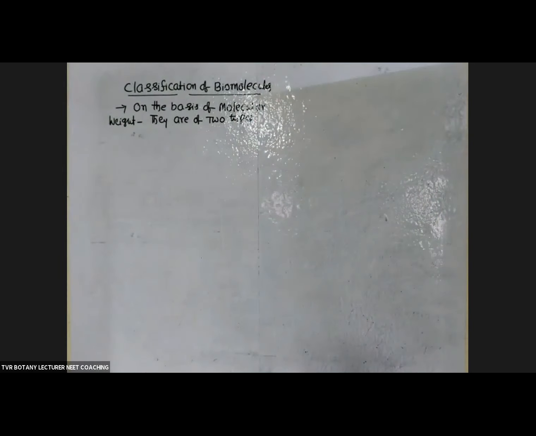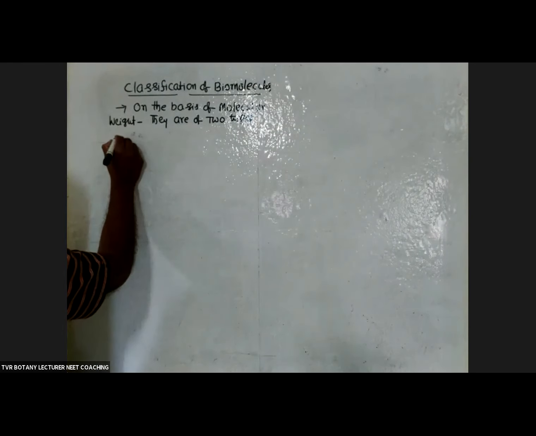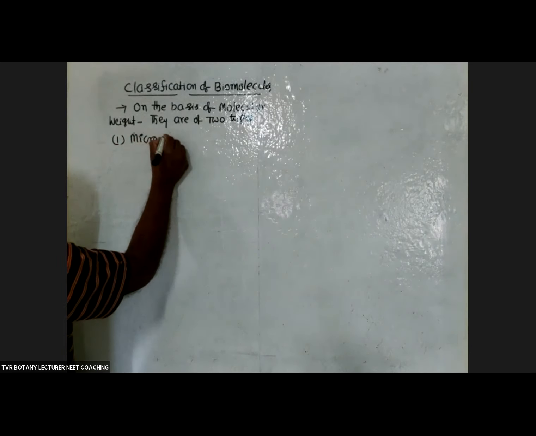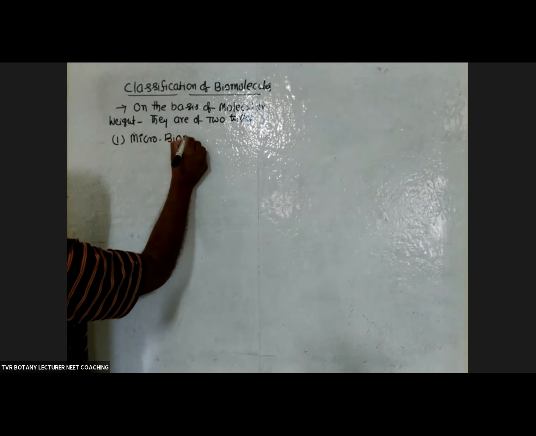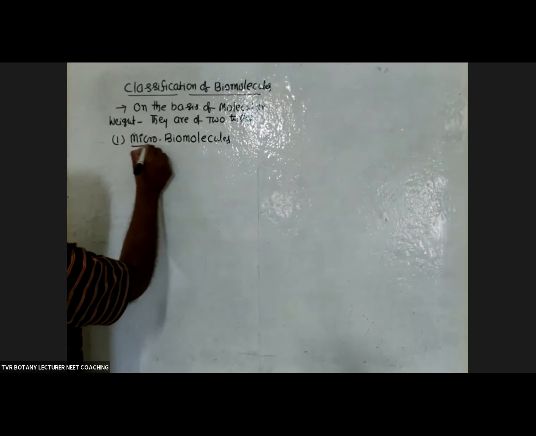What are they? First one is microbiomolecules. Here, all biomolecules whose molecular weight is less than 1000 Daltons.